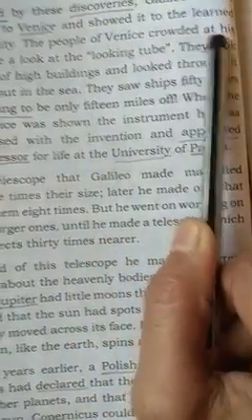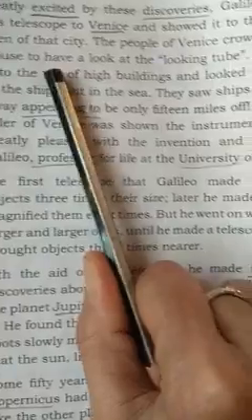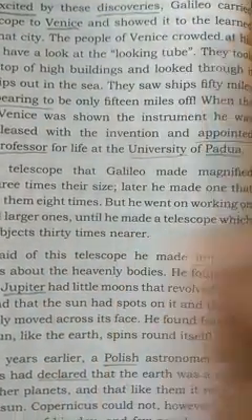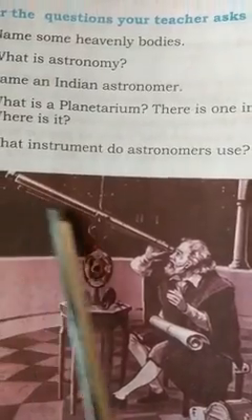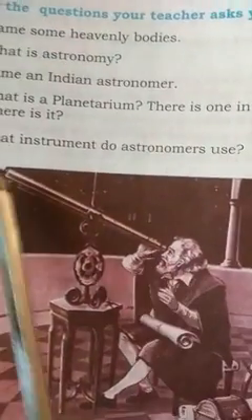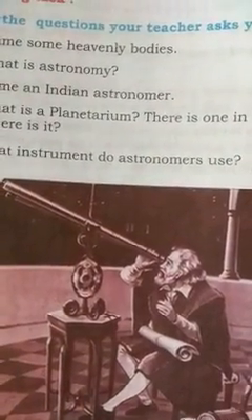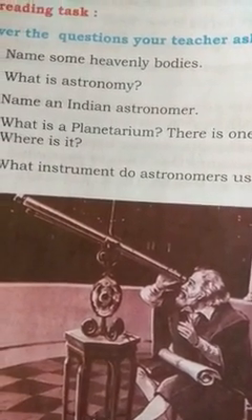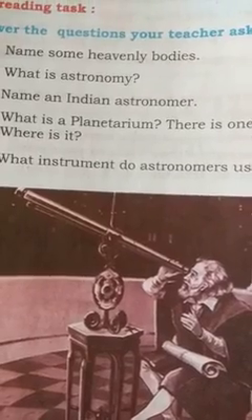crowded at his house to have a look at the looking tube. What is this looking tube, children? This is like a tube which magnifies the object several times so you can see clearly and nearly things which are distant. So this is a looking tube. People generally call it a looking tube, but it is a telescope.